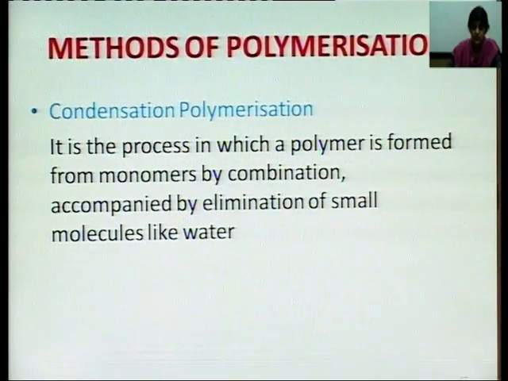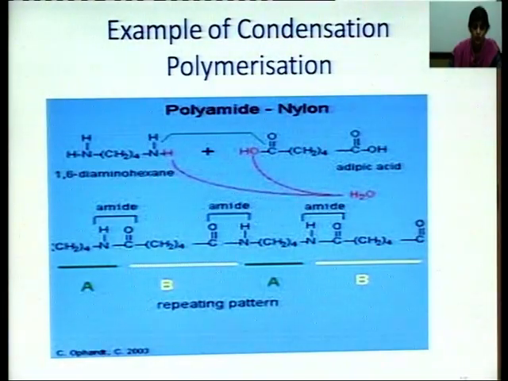Now, let us take the example of condensation polymerization. This is a molecule of 1,6-diaminohexane. These are the amino groups, and this is 4 CH2 groups. The second molecule is adipic acid. It is COOH, CH2 whole 4, COOH.